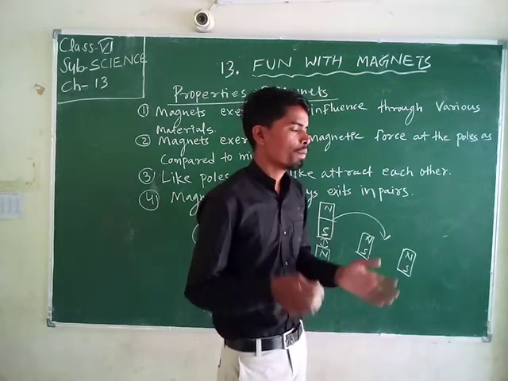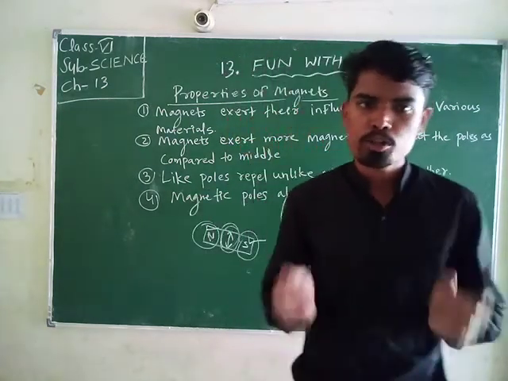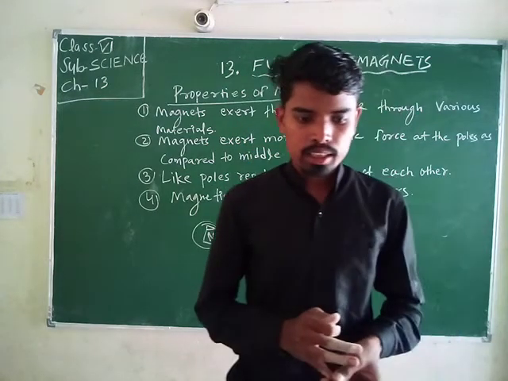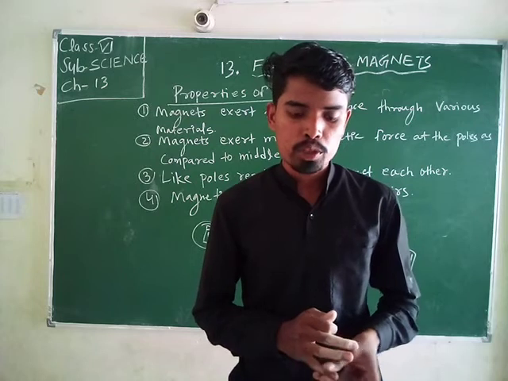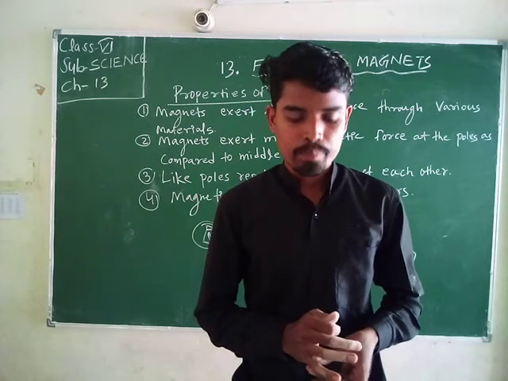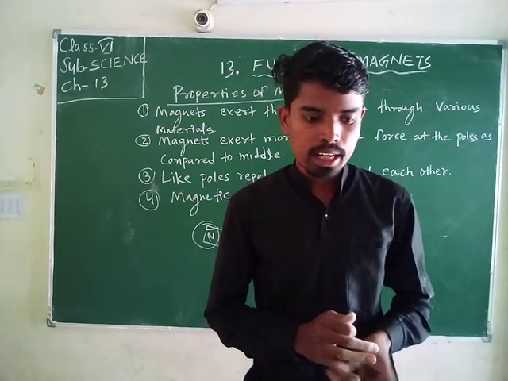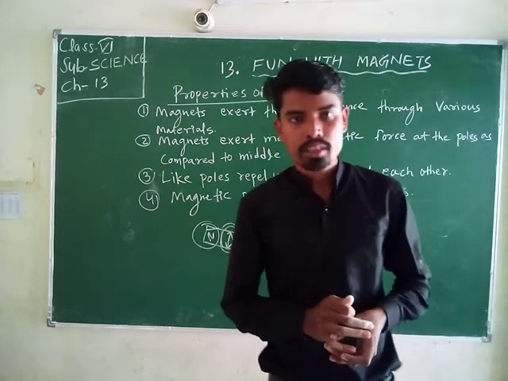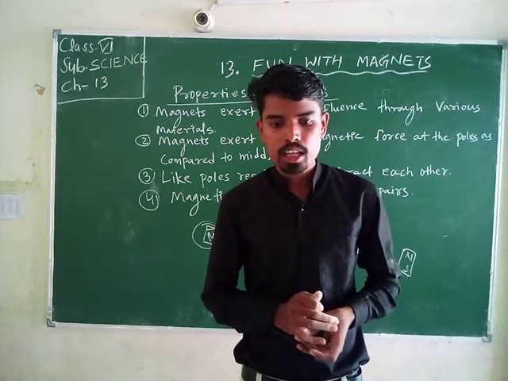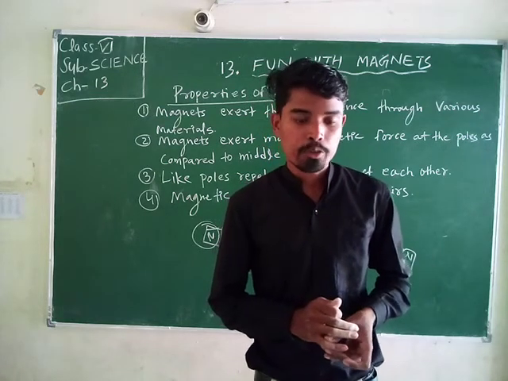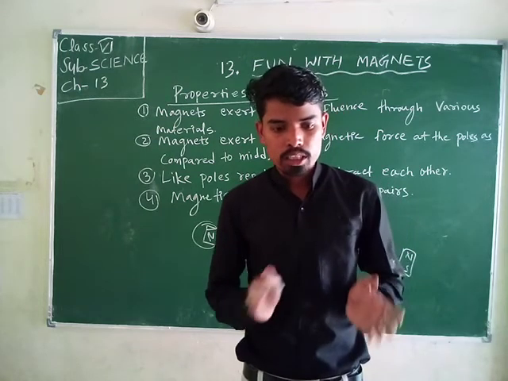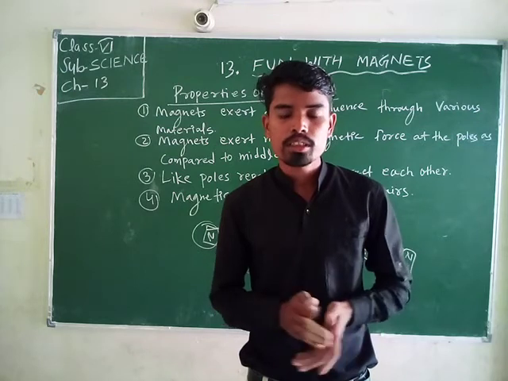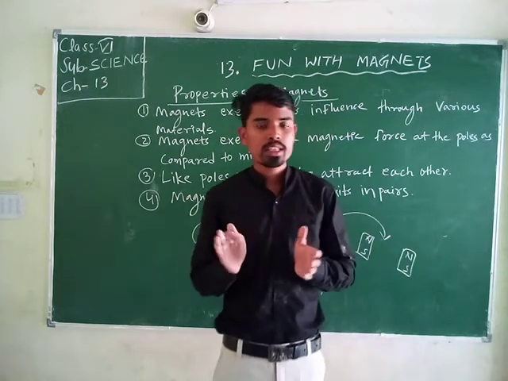This is referred to as a molecular magnet. In a magnet there are regions where all the molecular magnets point in the same direction, and these regions are known as domains.